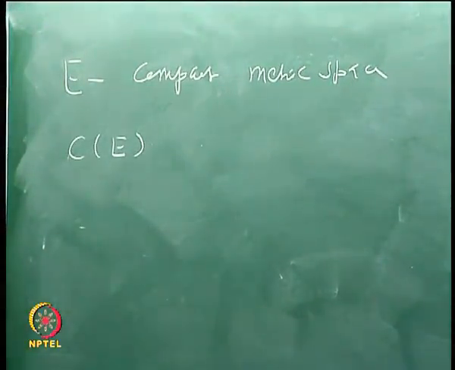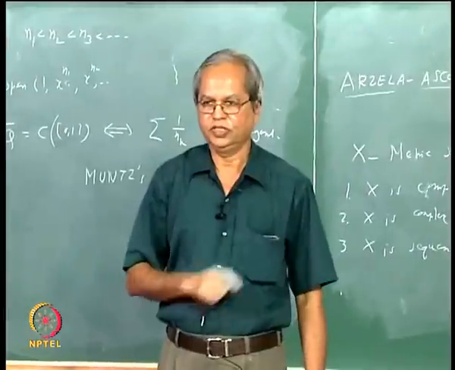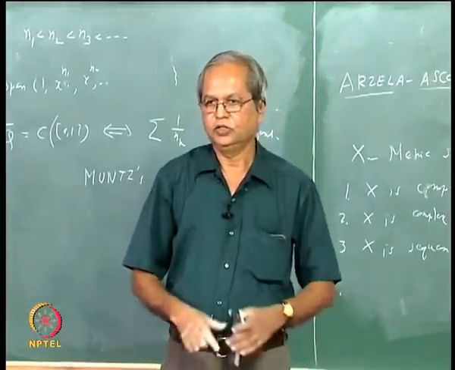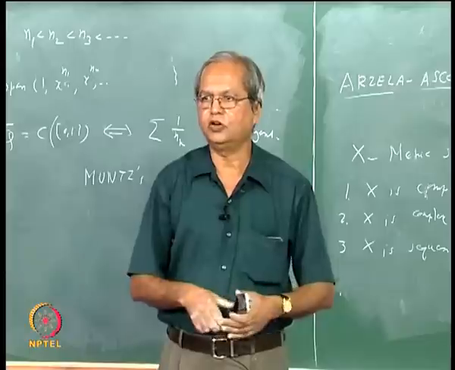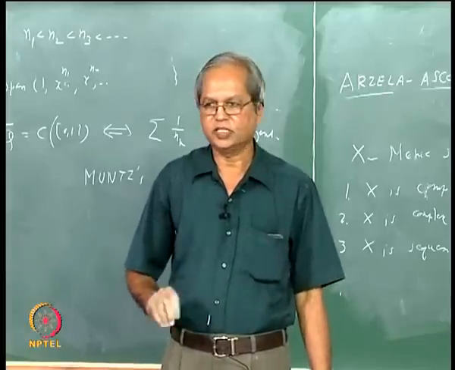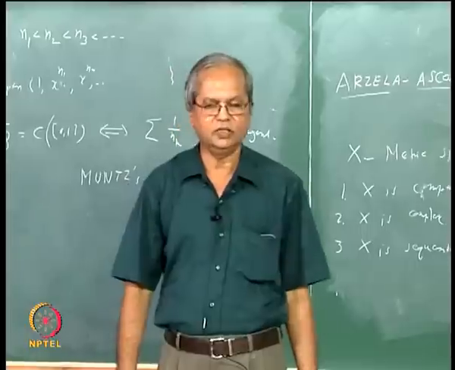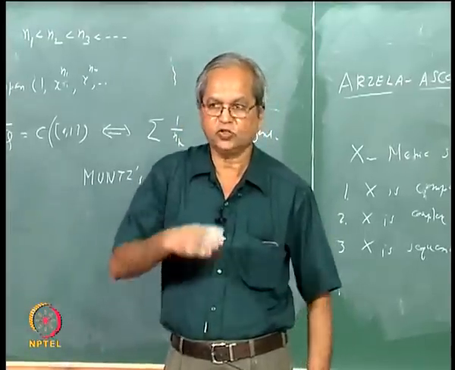Suppose I want to know what the compact subsets of C(E) are. This is an infinite dimensional space. Since it is an infinite dimensional space, you can obviously find sets which are closed and bounded but not compact. A compact set is always closed and bounded.